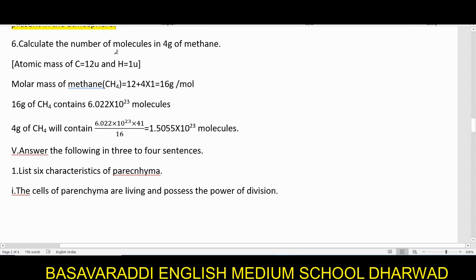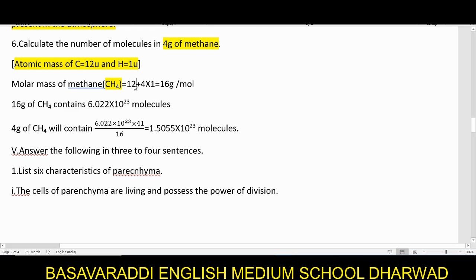Next, calculate the number of molecules in 4 gram of methane. It has been already given that atomic mass of carbon is 12 and hydrogen is 1. So let's find out the molar mass of methane first. Methane is represented as CH4.